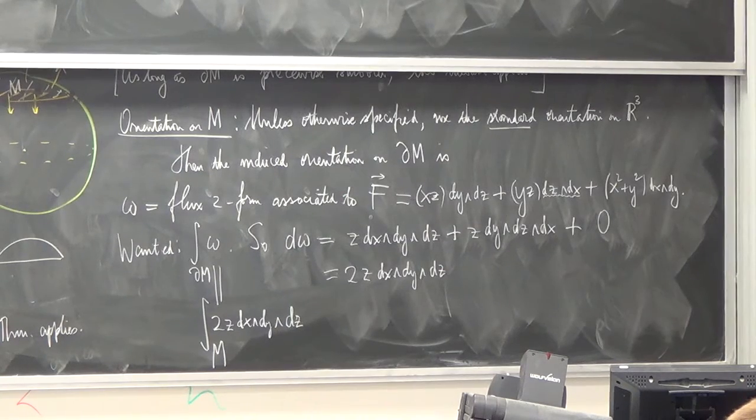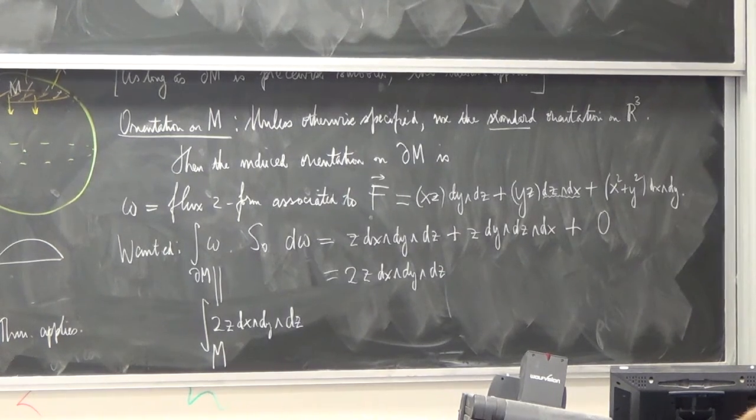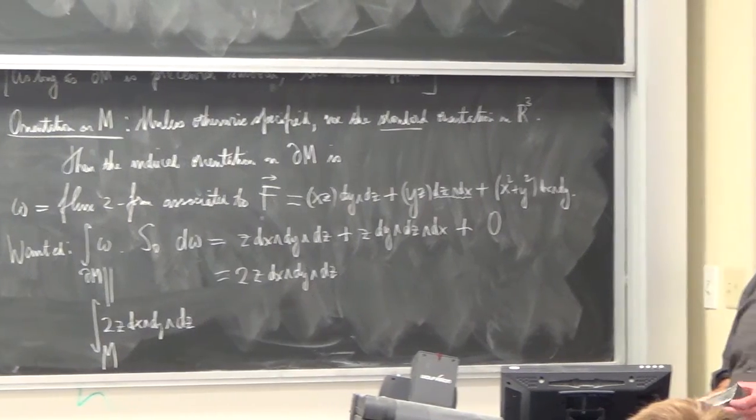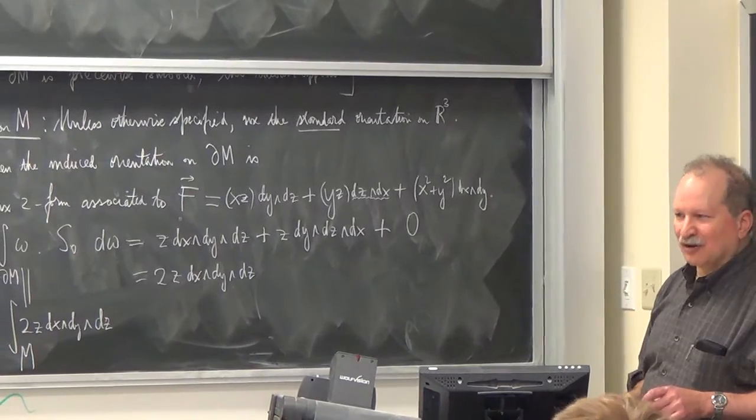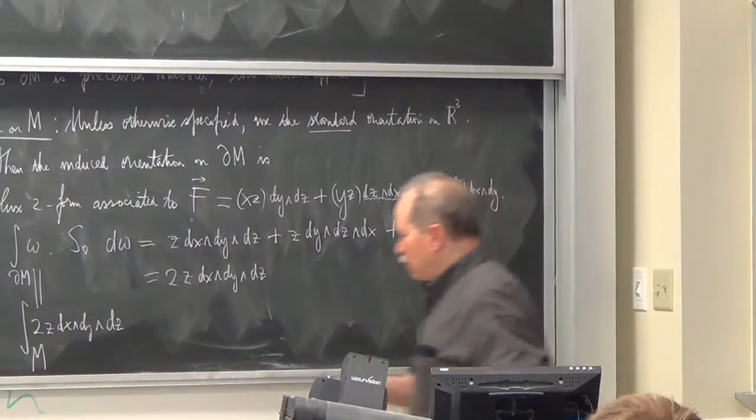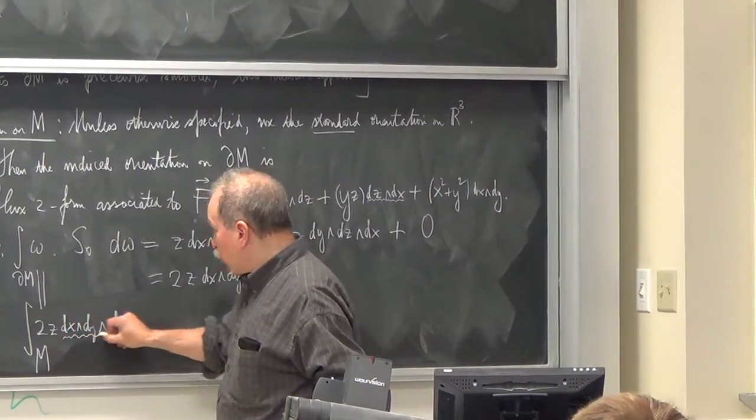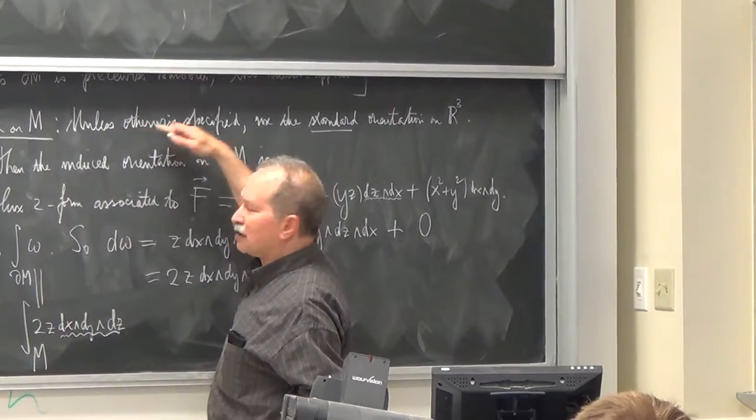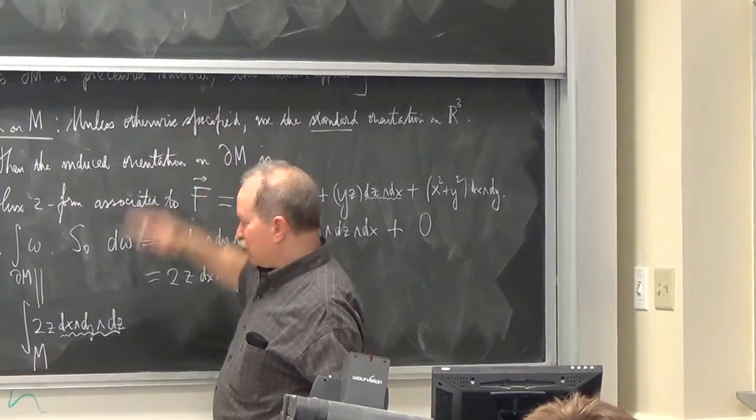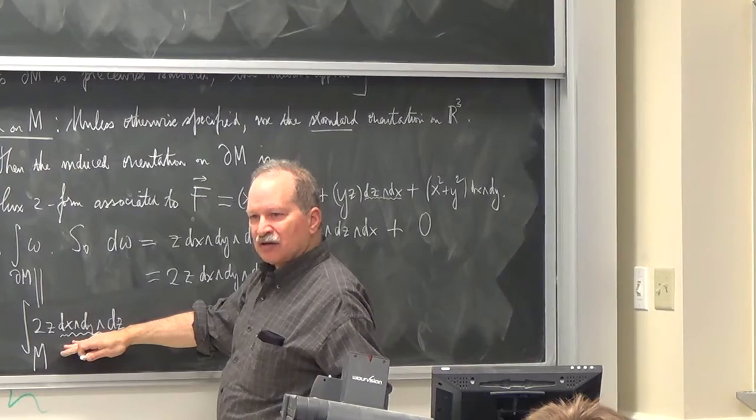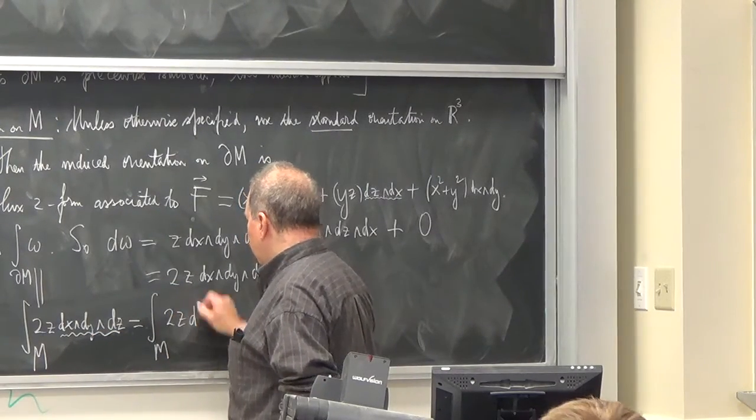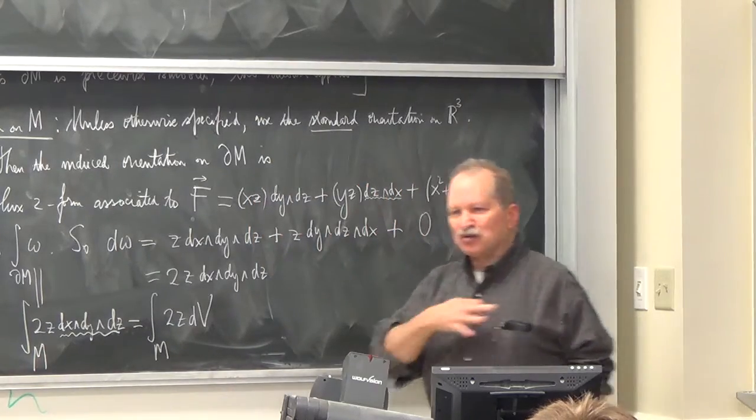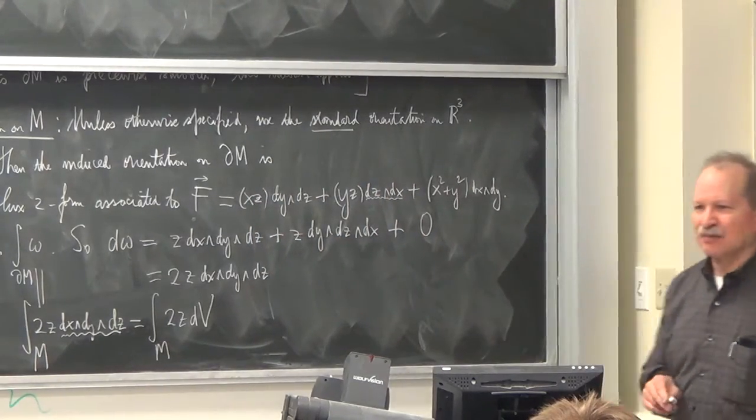What's the best way to do this integral? Probably spherical coordinates, although you could use cylindrical. But remember, this is in the standard order because I've already told you we're doing the standard orientation on R3. That's the standard order. So I'm going to do the integral of 2z dV, and at that point you just go on automatic pilot, back from chapter 7.